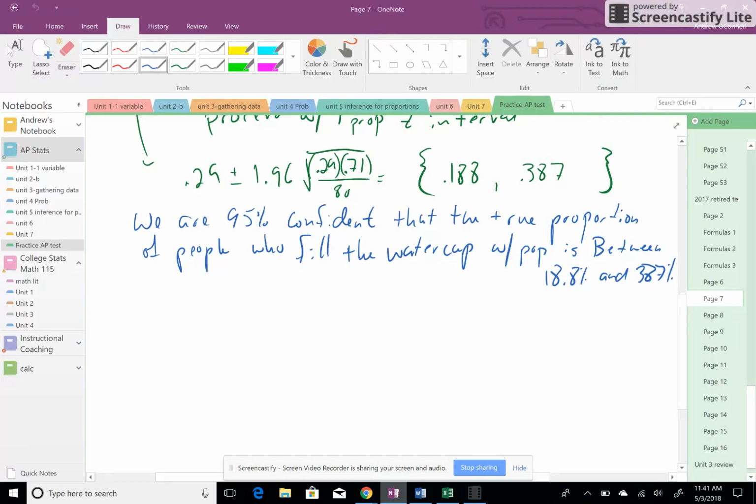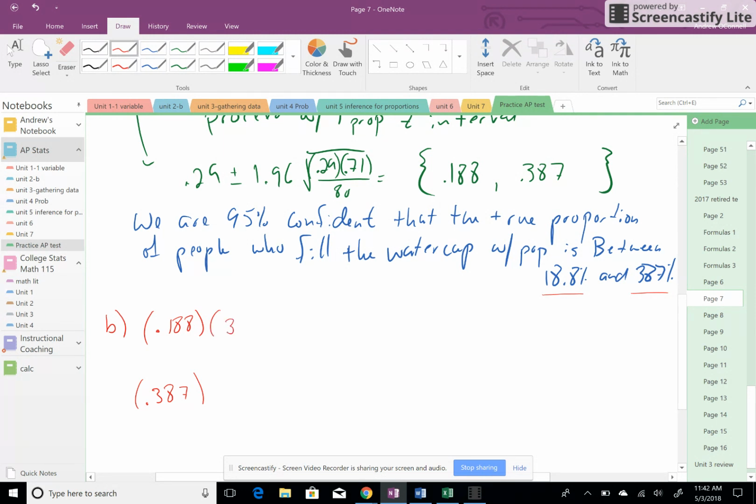So, from the previous video, we already saw that we're pretty confident that between 18.8 and 38.7% are actually stealing soda instead. So we'll start with 2. If it's as low as 18.8 or if it's as high as 38.7, because we don't really think it's going to be any lower or any higher than that.